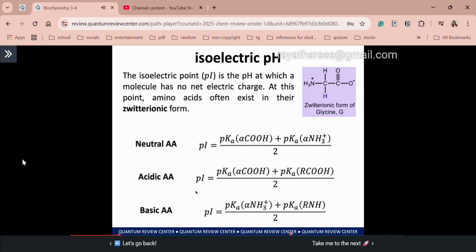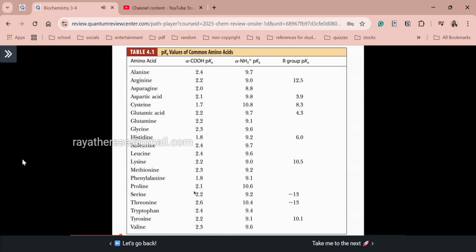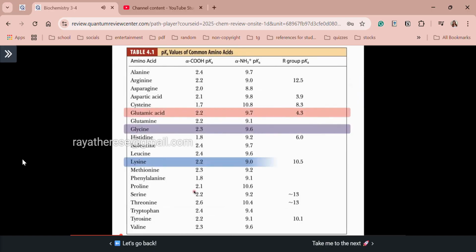Ayan. So here are the 3 different computations. But again, class, similar lang yun. You will only use different pKa for computation ng acidic and basic amino acid. So basically, class, to conclude, ang computation here is that summation ng 2 pKa's divided by 2 is the PI or the isoelectric point of your amino acid. Okay? So now let's take example for each type of amino acid. Ayan. So first, glutamic acid, glycine, and lastly, lysine.